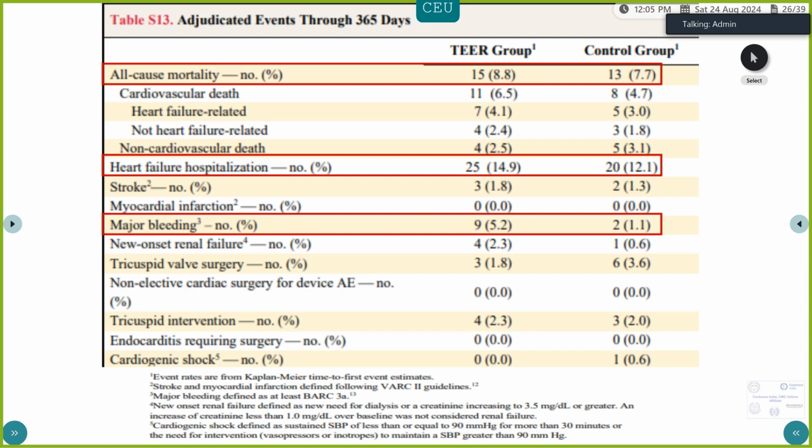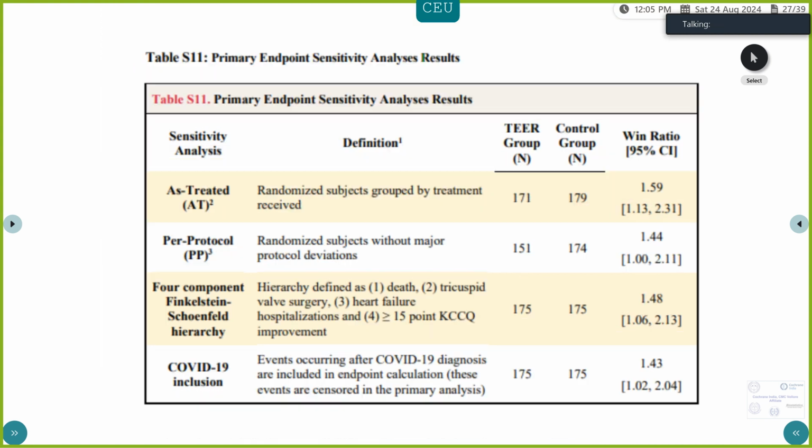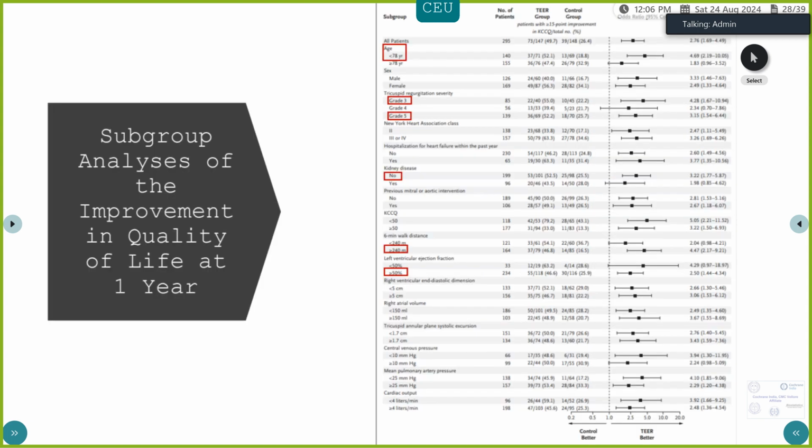If we look at just the all-cause mortality, however, we can see that the intervention group had more mortality. It was 8.8% in the intervention group and 7.7% in the control group. Even heart failure hospitalization was more in the intervention group than the control group. Major bleeding was also more in the intervention group. The per protocol analysis with the win ratio also showed a win ratio for the intervention group, however.